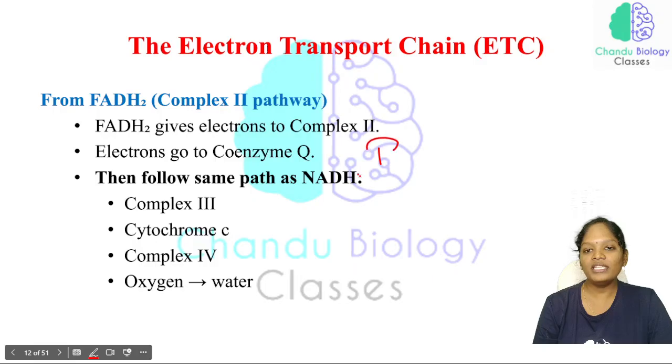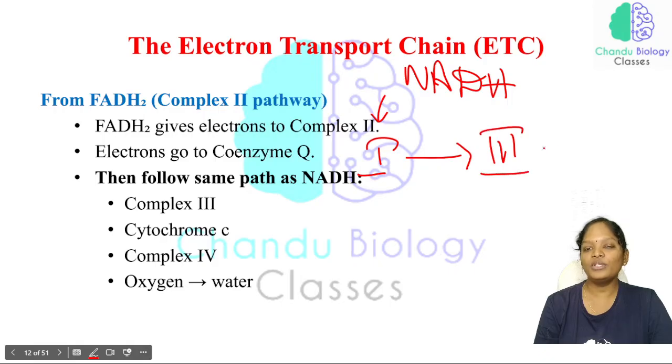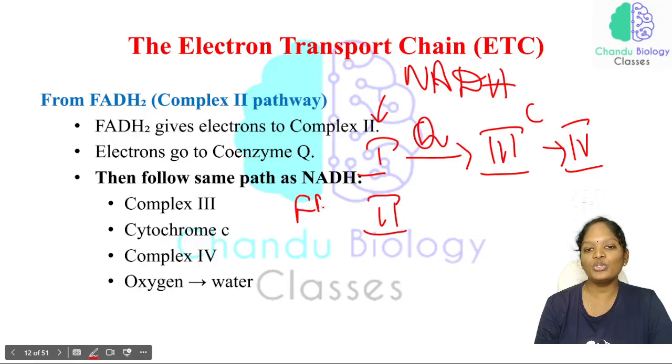The donor of electrons to complex 1 is NADH. From complex 1, the electrons are transferred to 3 and 4. Who helps here? Coenzyme Q, and here cytochrome C. And for complex 2, the donor is FADH₂, accepted by complex 2. With the help of coenzyme Q, that is ubiquinone, complex 3 accepts the electrons from coenzyme Q.